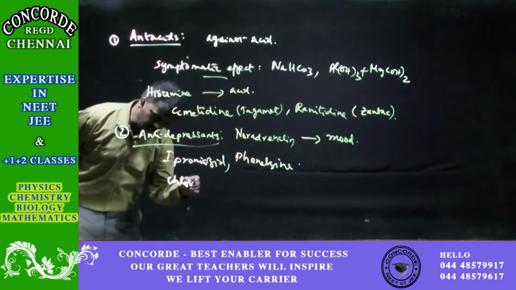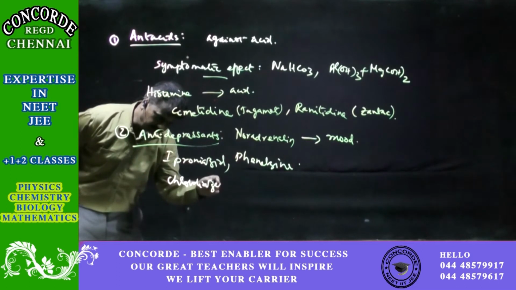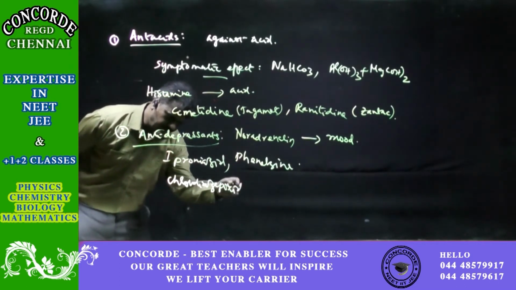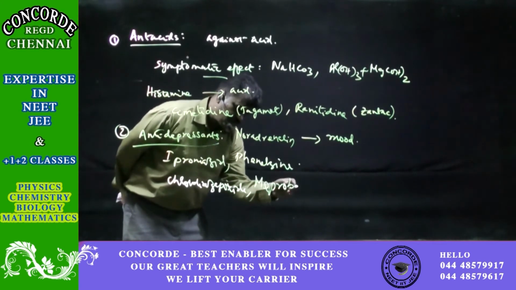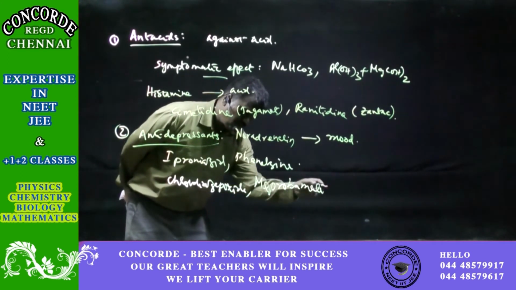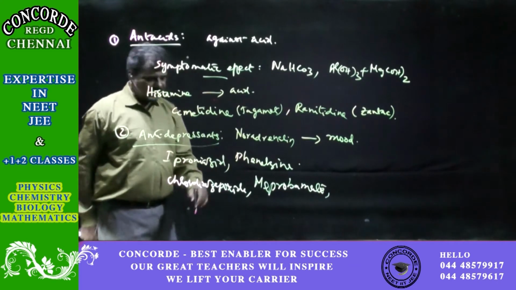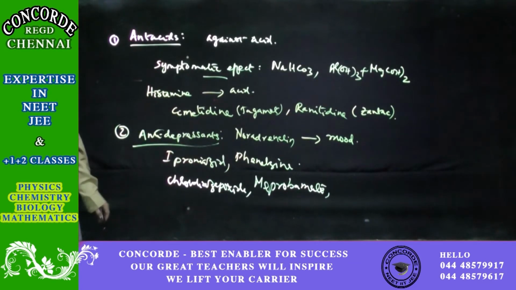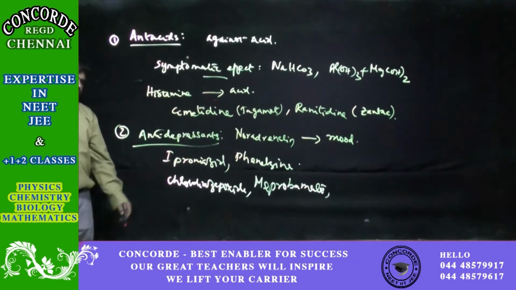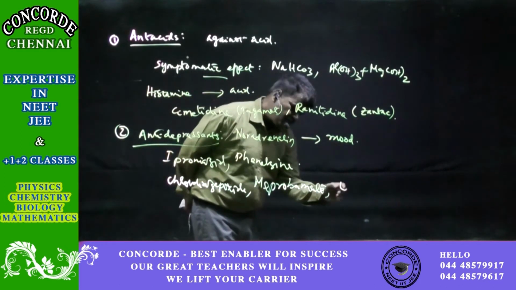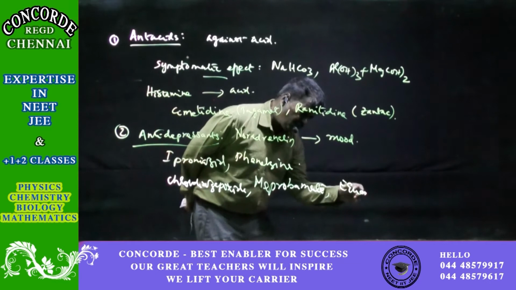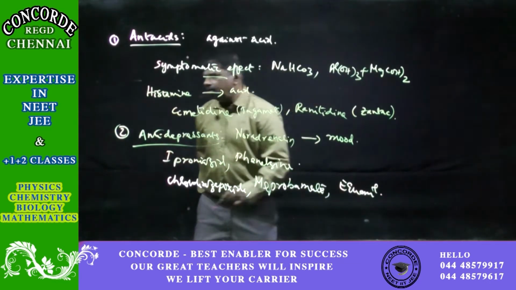chlordiazepoxide, meprobamate, and other things like equanil.